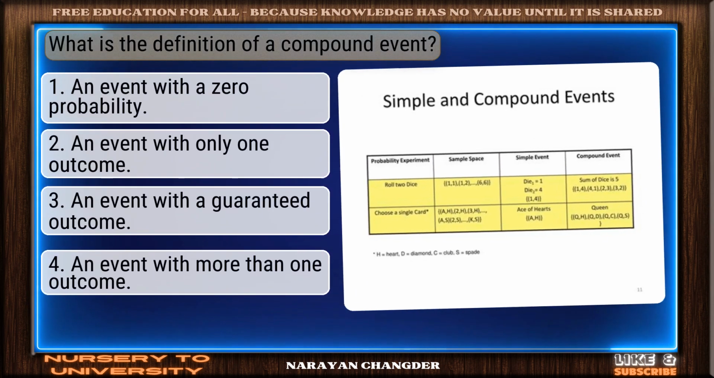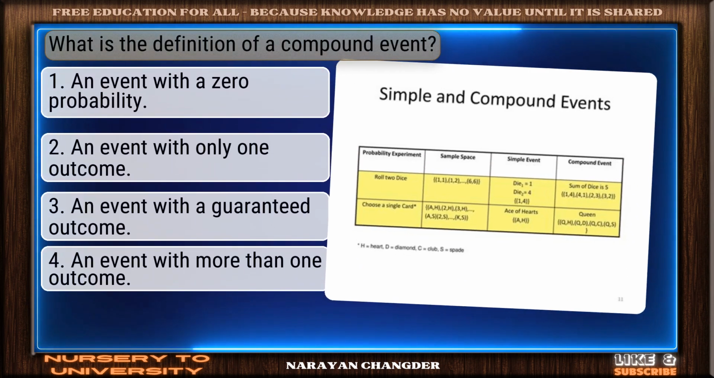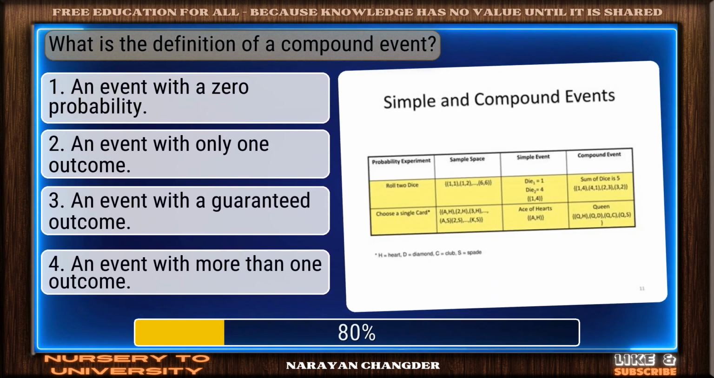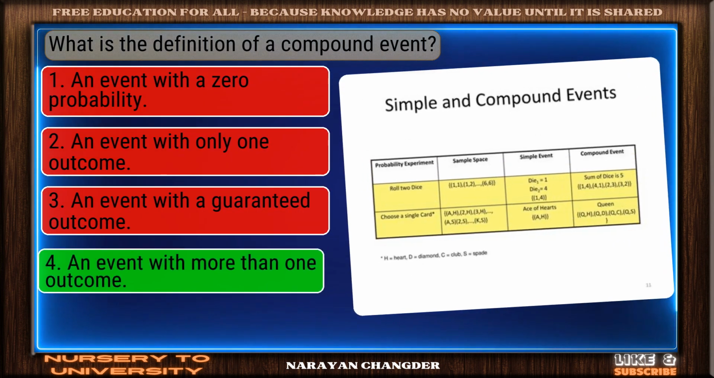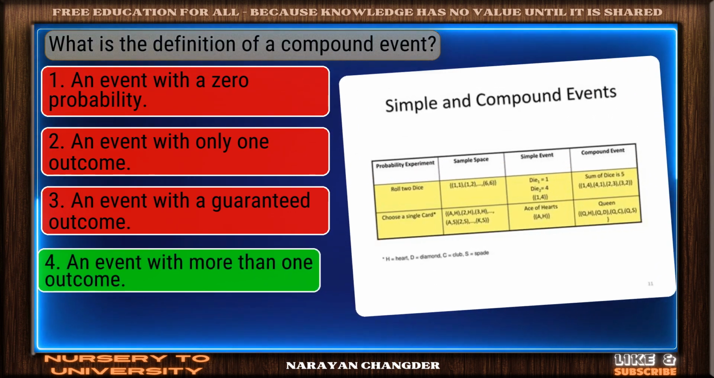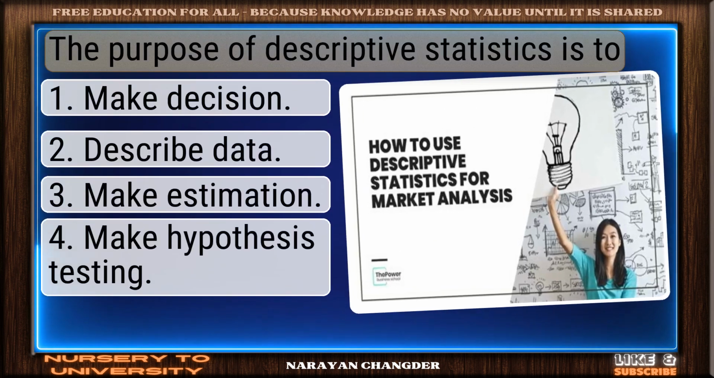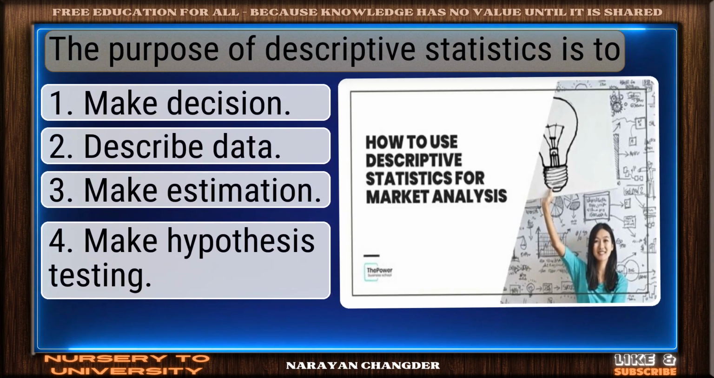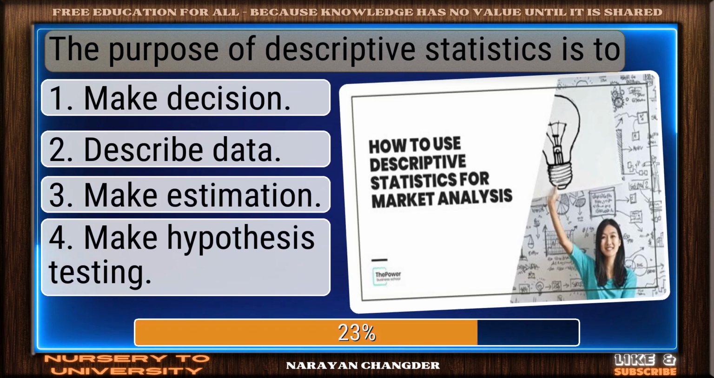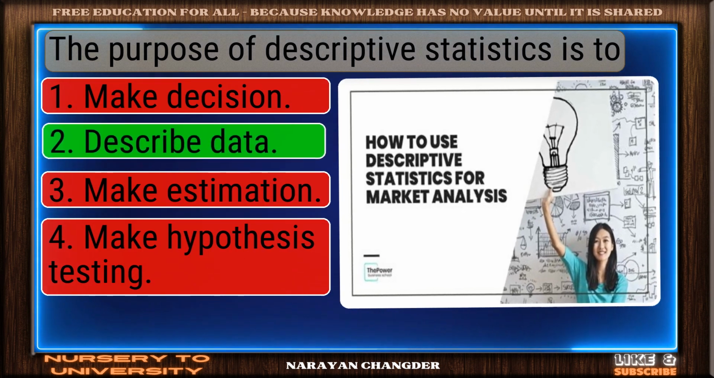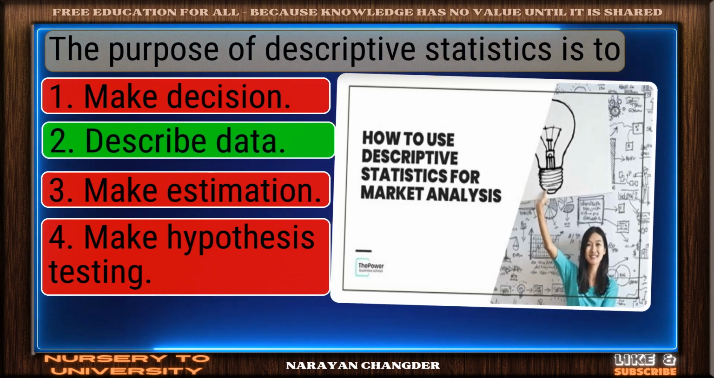Question number 46. What is the definition of a compound event? Excellent choice. An event with more than one outcome is the right answer. Question number 47. The purpose of descriptive statistics is to. Great thinking. Describe data is the right choice.